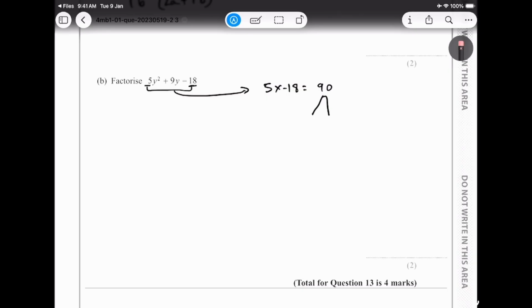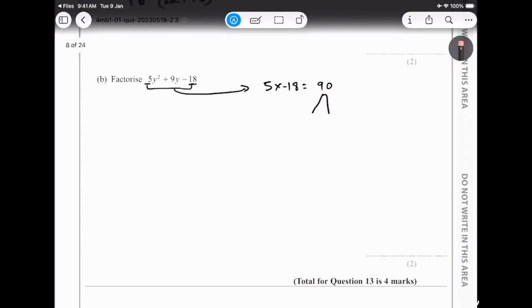We know that 15 multiplied by negative 6 gives me negative 90, and 15 plus negative 6 gives me positive 9. So perfect.